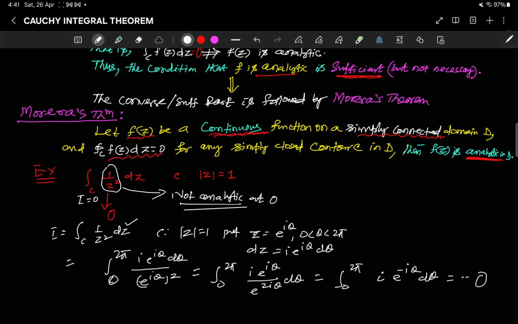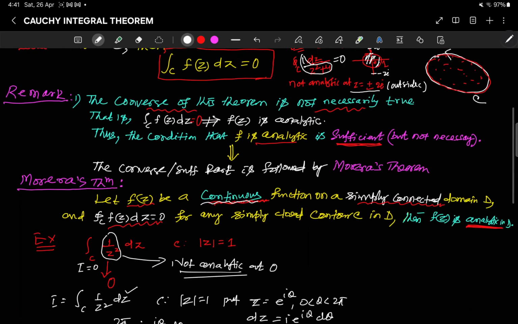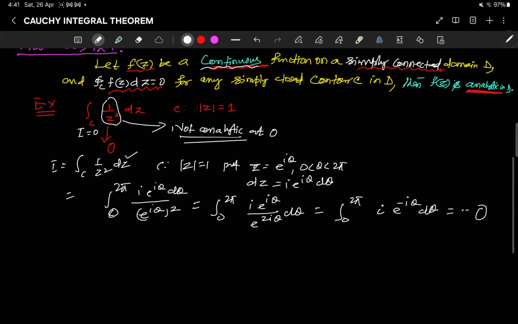That's why the reverse of this Cauchy integral theorem doesn't work here, okay. So now the converse is asserted if the function is continuous. Next, one more thing I have told, that the simply connected domain is also important, right? In view of that, let us consider one more example. If you evaluate it, it will be minus i by i, e to the power minus i theta from 0 to 2 pi.